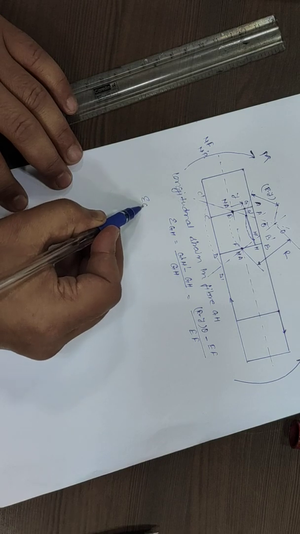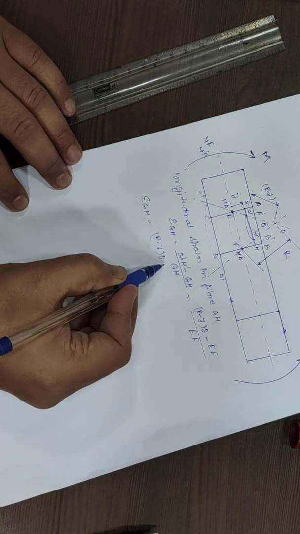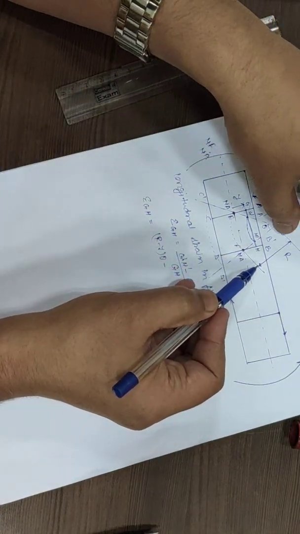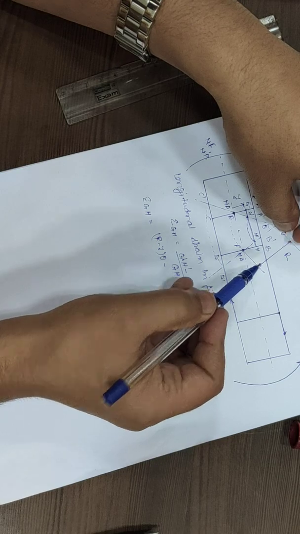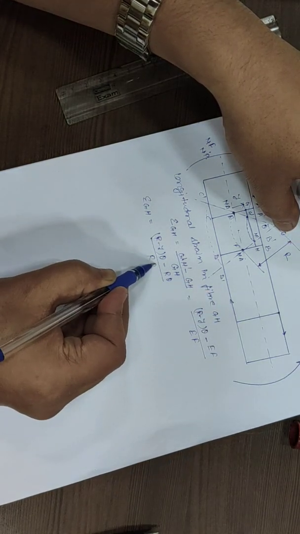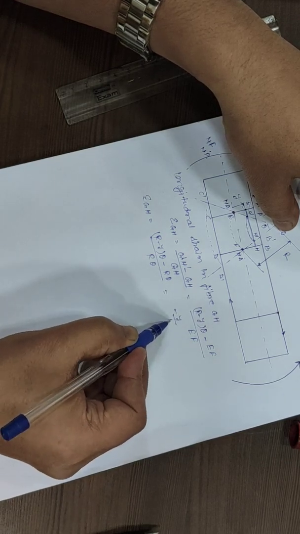Now strain in GH will be equal to (r minus y) theta minus EF, divided by EF. This EF is equal to r into theta, the total radius about point O. Finally we are getting minus y divided by r.